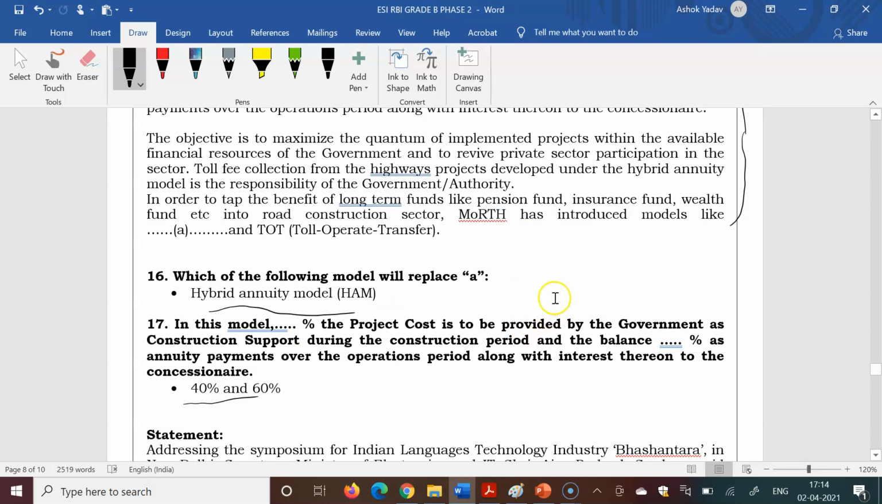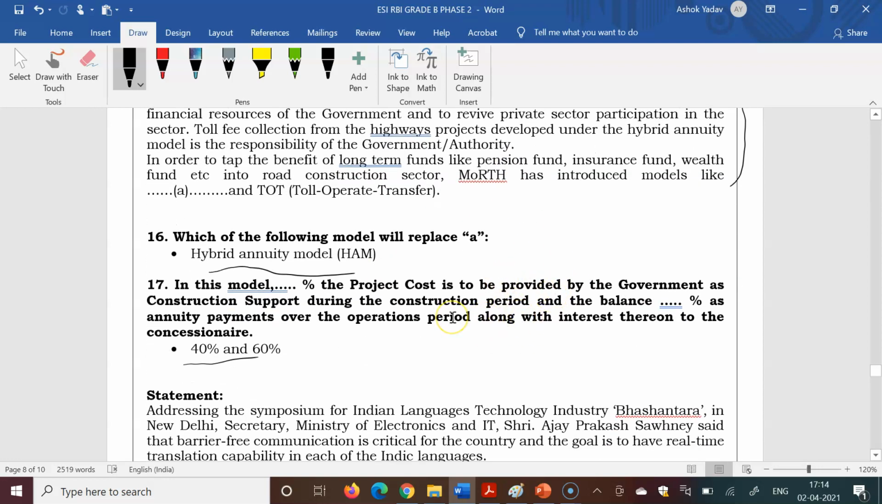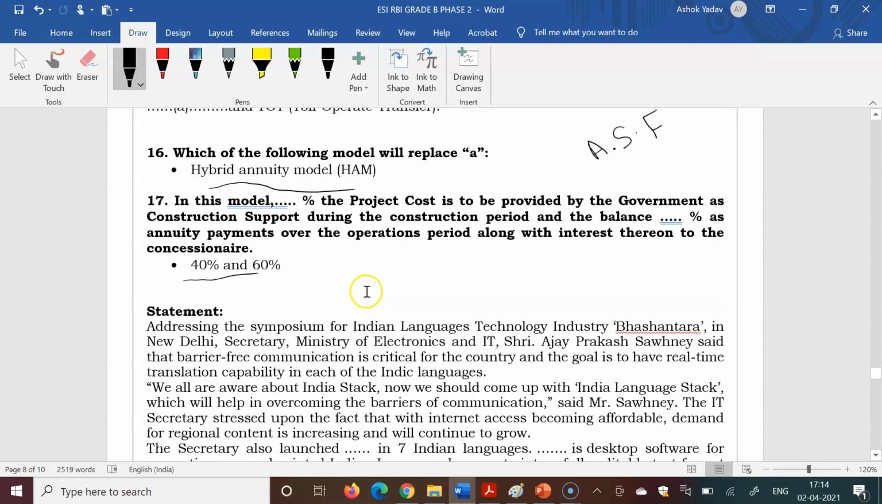Initially the private player has to pay, but the government will pay the balance amount as annuity payments over the period. So this is covered in the alternate source of financing chapter in our content. Hybrid annuity model is covered in that. So both questions, those who have studied our content can easily answer, and have easily answered.